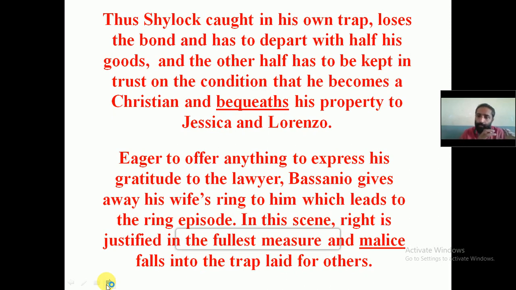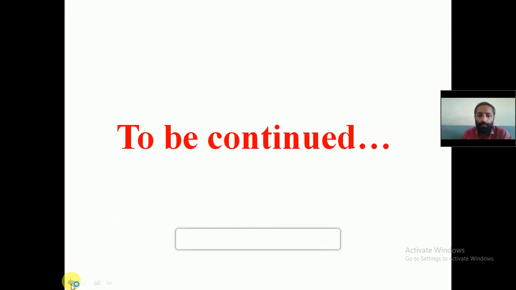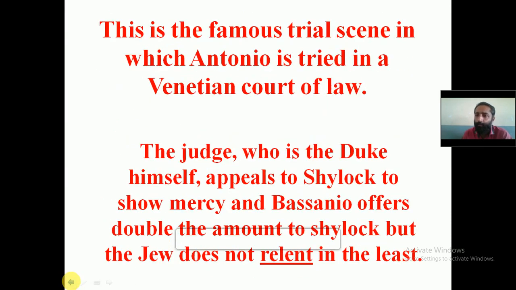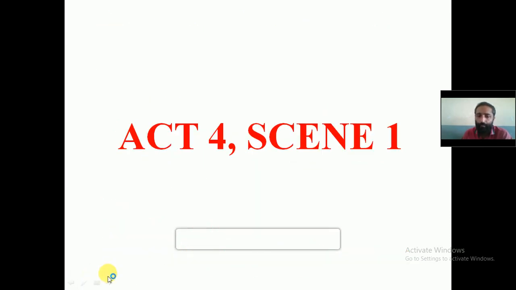That particular action will lead to something called the ring episode, that is in Act 5, which we are not going to study. In this scene, right is justified in the fullest measure, and malice, meaning wickedness, falls into the trap laid for others. So these are the things that we are going to learn in Act 4, Scene 1.